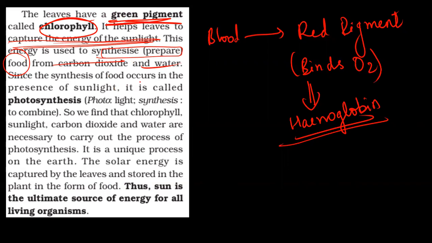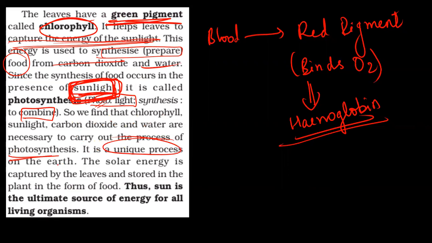The synthesis occurs in the presence of sunlight. This is the main thing here. Sunlight is important. Chlorophyll can absorb or capture the energy from the sun. So the primary important factor is sunlight, and that's why the name photosynthesis, because photo means light and synthesis means combine. So in photosynthesis, we are combining light to prepare food. Chlorophyll, sunlight, carbon dioxide, and water are all necessary to carry out photosynthesis.